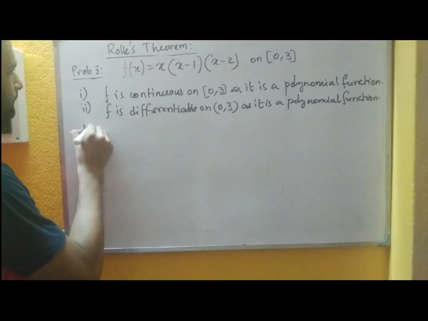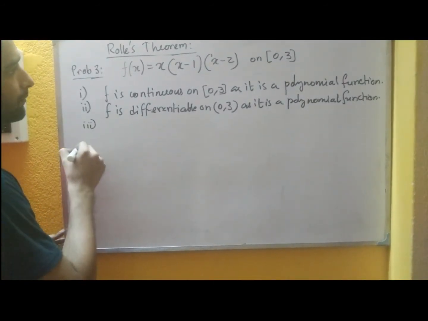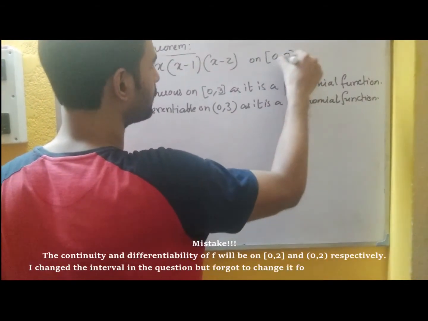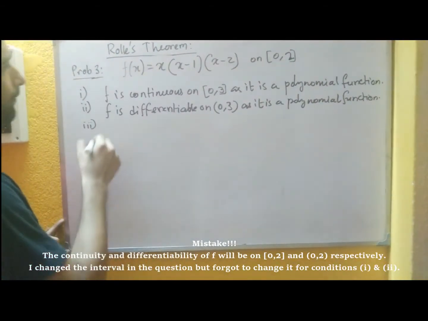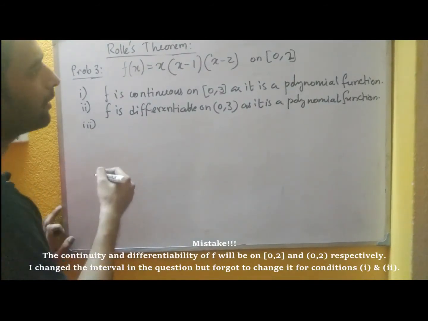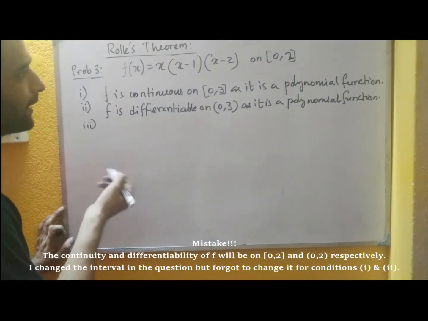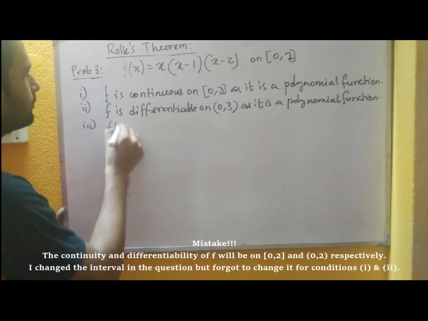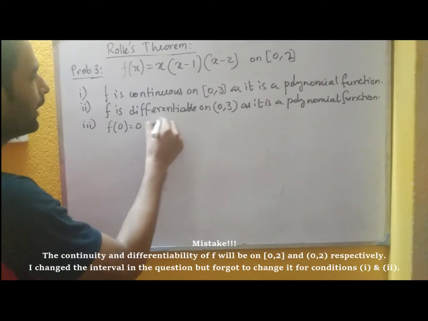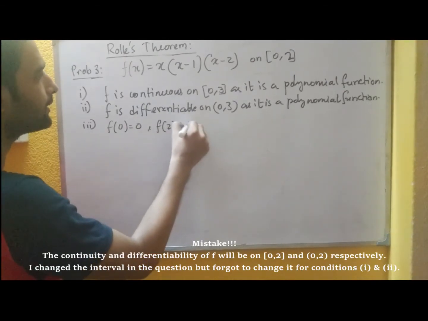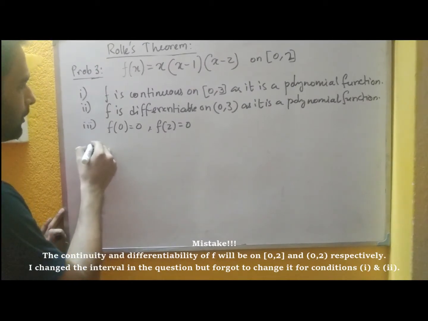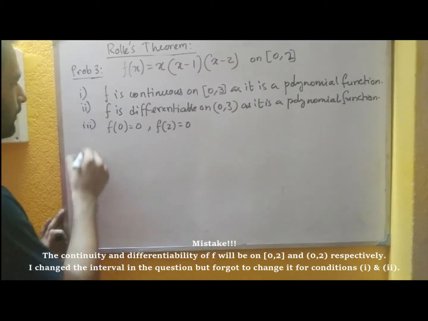The third thing is the equality of the function at the endpoints. The interval should be 0, 2. So f of 0 is 0 because x is a factor here, and f of 2 is again 0 because x minus 2 is a factor here. So all the conditions are satisfied.